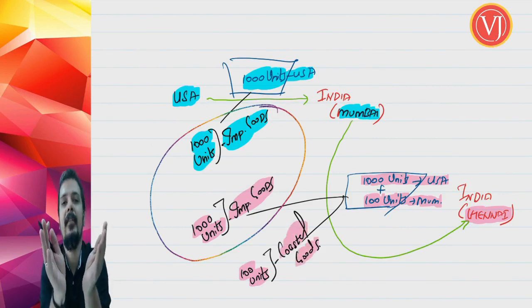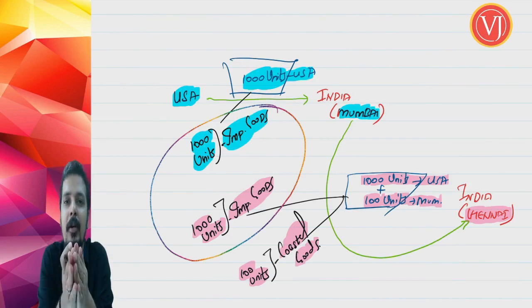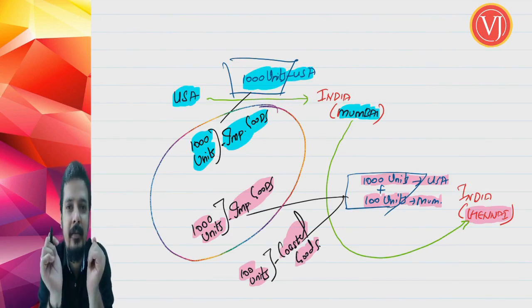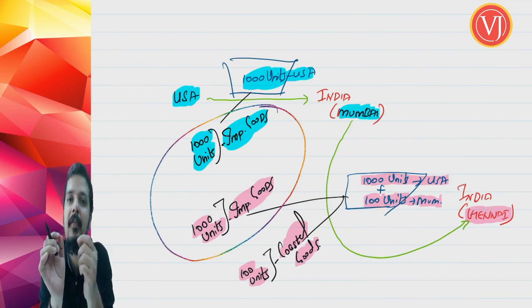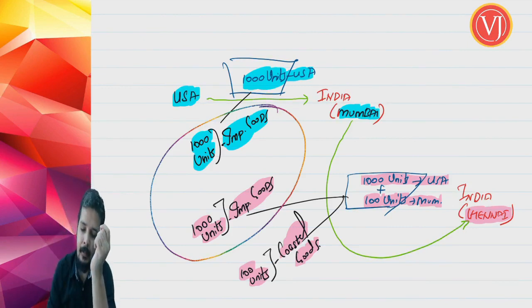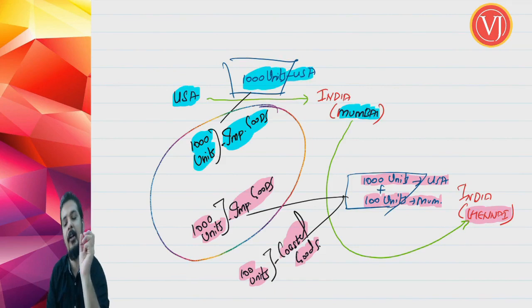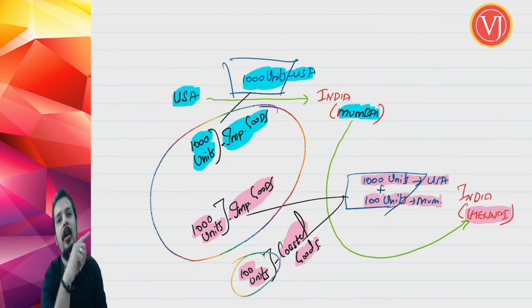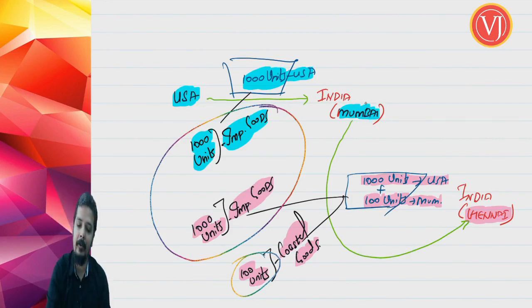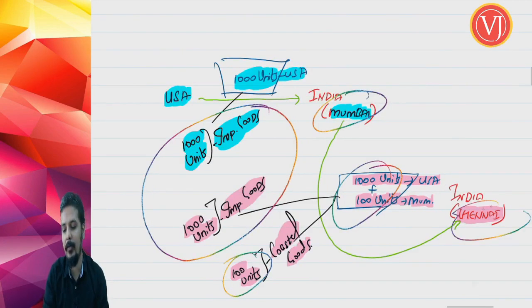Coastal goods, section 2 clause 7, means goods other than imported goods which are transported in vessel from one port of India to another. Only the 100 units qualify. These 100 units are not imported goods, plus they are transported in vessel, plus they are going from one port of India, Mumbai, to another port of India, Chennai.